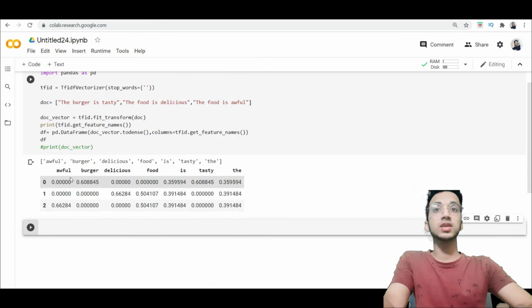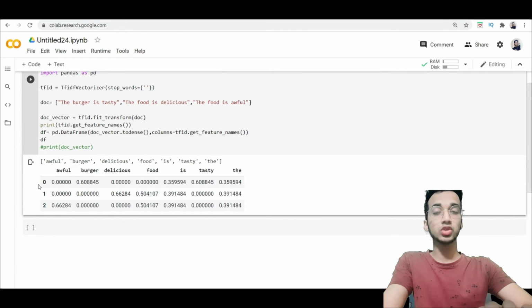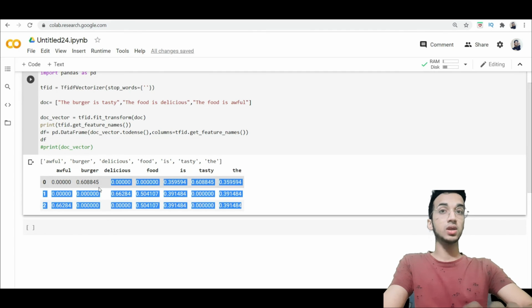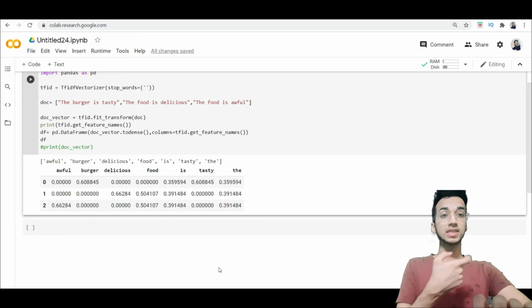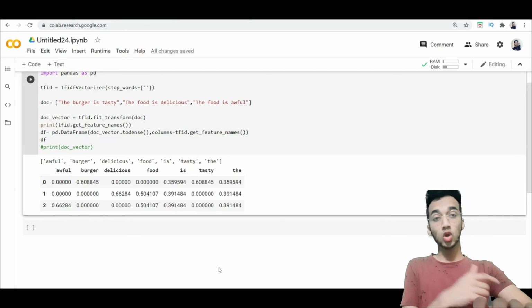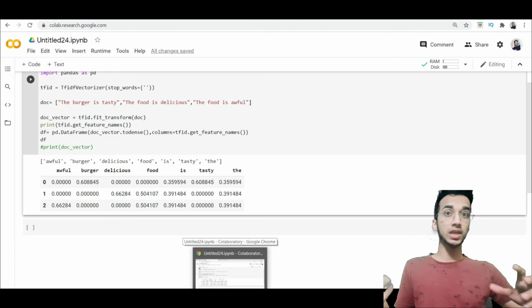As you can see, for each word you have its particular tf-idf value for different sentences. 0 is the first sentence, 1 is the second sentence, 2 is the third sentence. These values are slightly different from what we got in the presentation, because sklearn uses a slight variant of the formula. For IDF we used the log of the number of documents divided by the number of documents containing the word, but sklearn uses a slightly different variant: it uses log of n+1, and in the denominator it also adds a +1. It doesn't matter. Every library could use a slight variant of the formula.